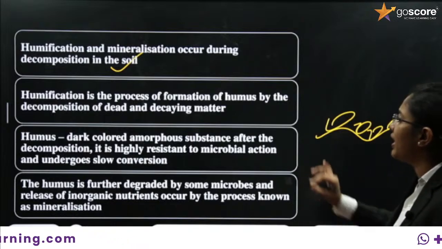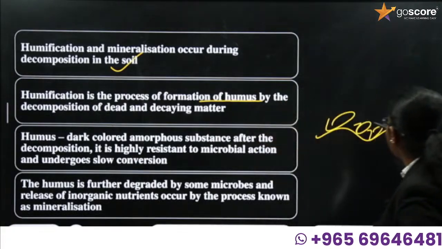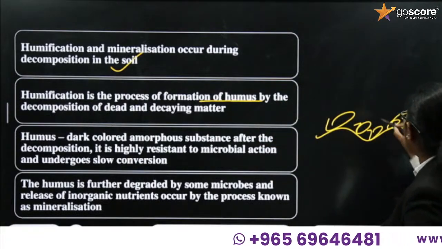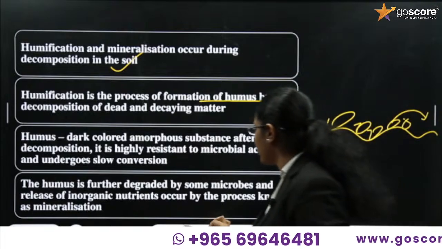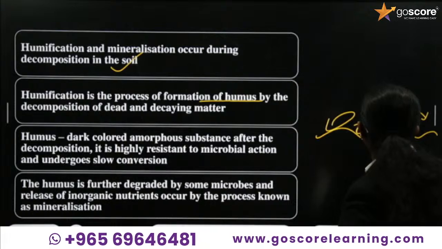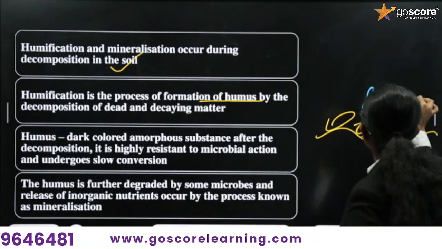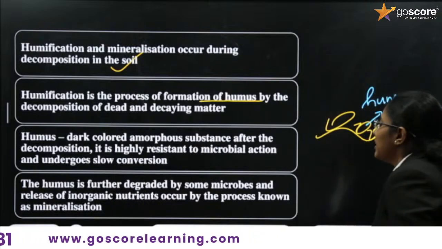The humification process is the process of formation of humus. What is produced after humification? Humus is produced. After the decomposition of the dead and decaying matter, humus is formed.